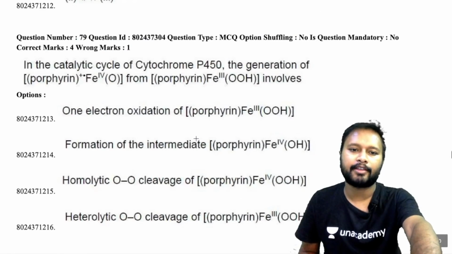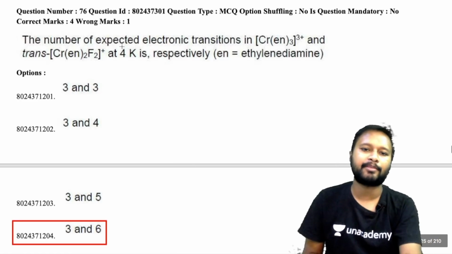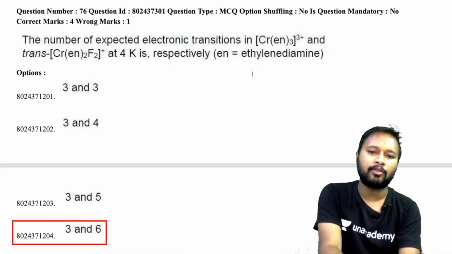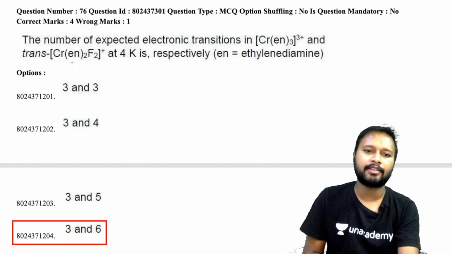The next question asks for the number of expected electronic transitions in [Cr(en)3]3+ and trans-[Cr(en)2F2]+. Many of you were saying that it will be 3 and 3, where en is ethylene diamine. In [Cr(en)3]3+, the ethylene diamine complex of chromium, there will be 3 transitions, and this is done with the Orgel diagram. With that you will get 3 peaks. But for [Cr(en)2F2]+, this will be done with the Tanabe-Sugano diagram.